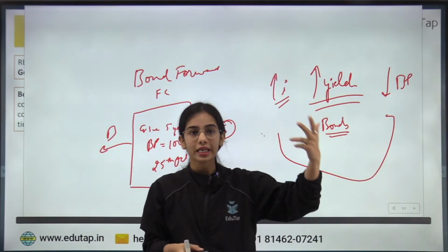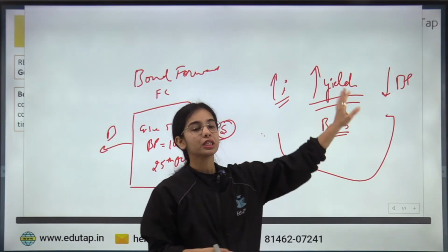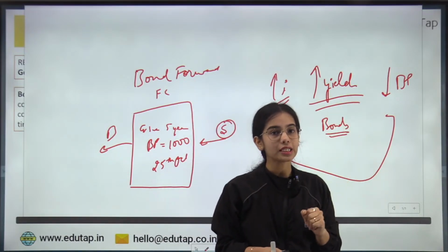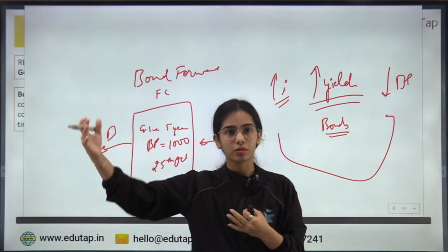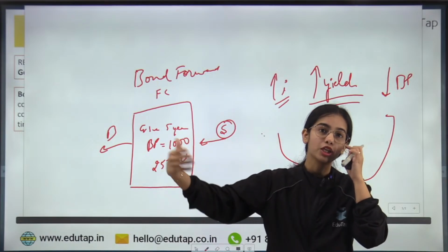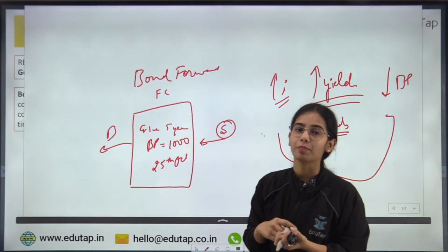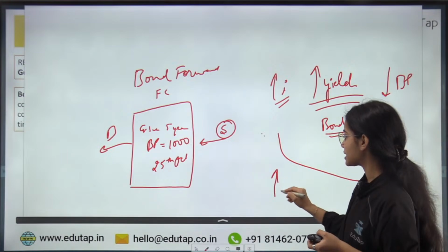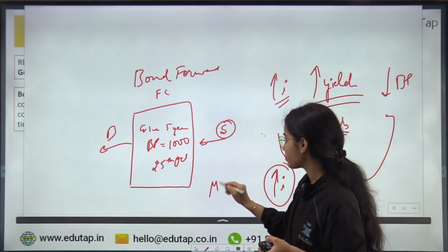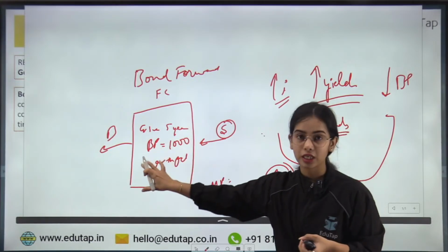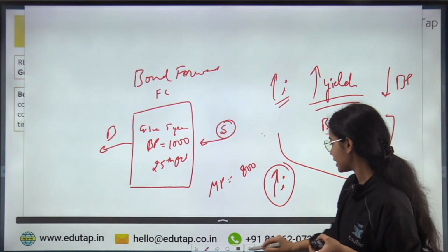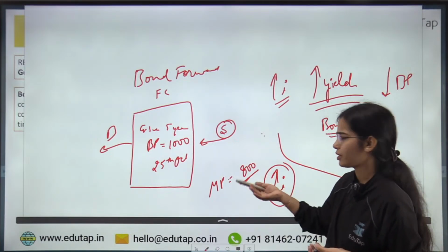If the interest rates are rising in the market, in the economy, the yield will rise for the bonds and the bond prices are going to decrease. So let's say right now it is March. By May, June, July, by October, what happens is that the interest rate starts rising in the economy and the bond prices start falling. Now, the market price of this bond on 25th October is 800, or let's say it is 900 or 800.